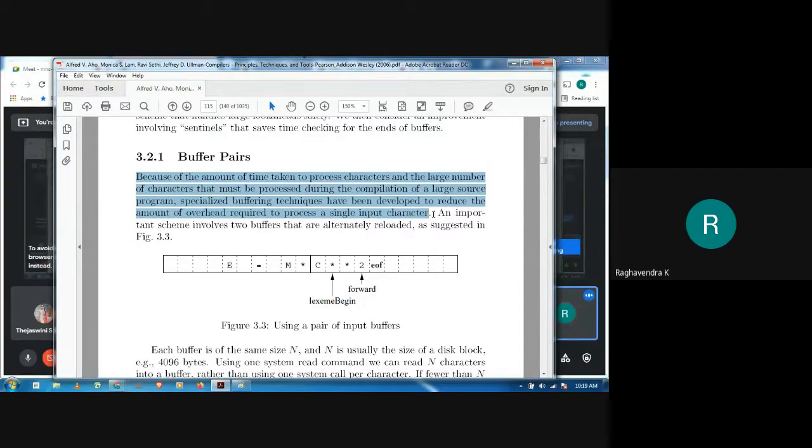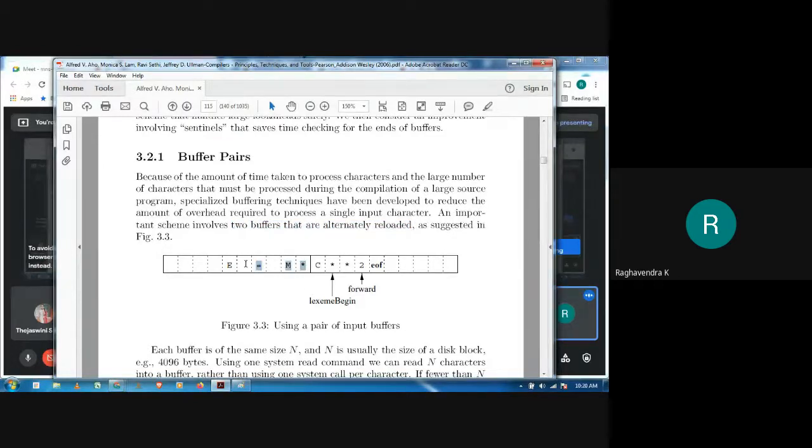If you read only one character at a time, it becomes a huge overhead to process the entire program, because your program may contain millions of lines of code. Therefore, to improve this, we involve a technique of two buffers which are alternately reloaded. It might look something like this.